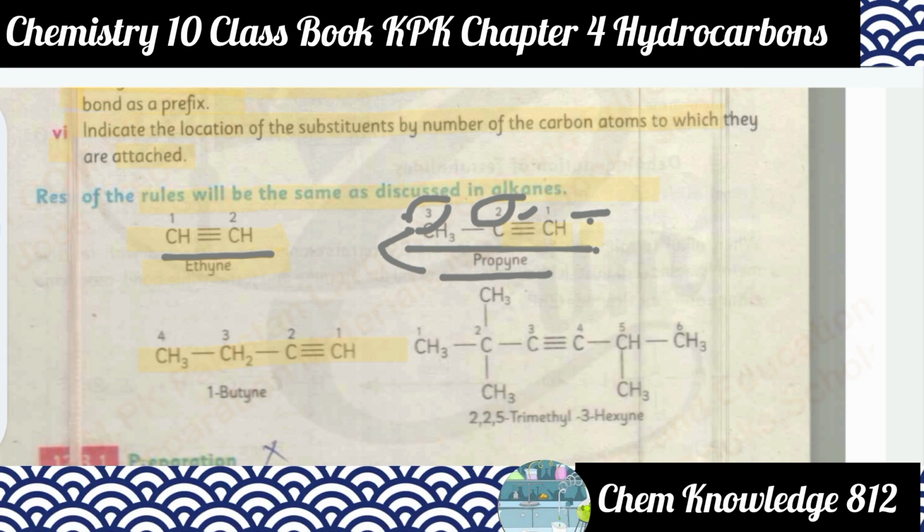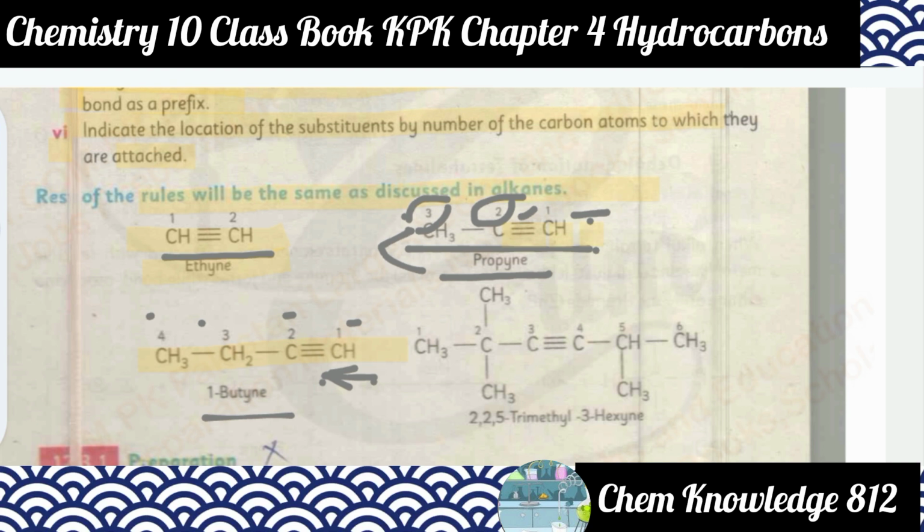So in this case also, the triple bond is located near to the first carbon atom, which is this one. So we will start numbering from this side, because the triple bond is located near to this carbon. So we will start numbering from right to left. Therefore this is the first carbon, this is the second, this is the third, this is the fourth. So this is 1-butyne.